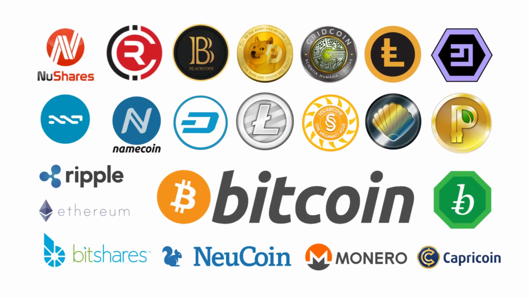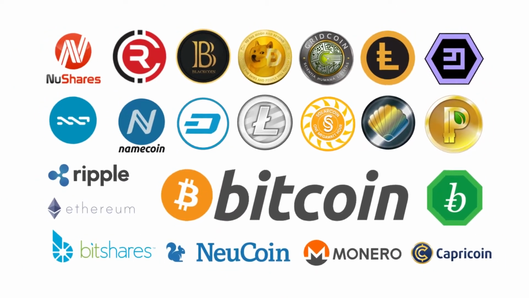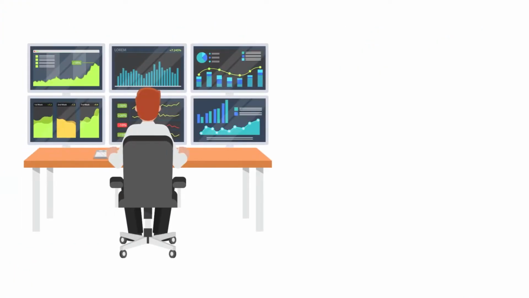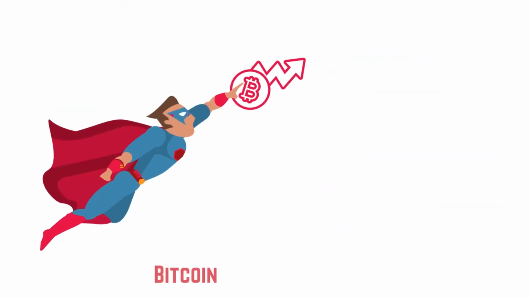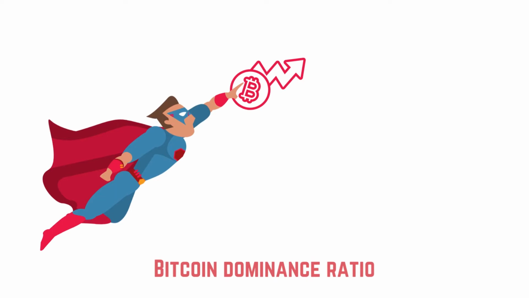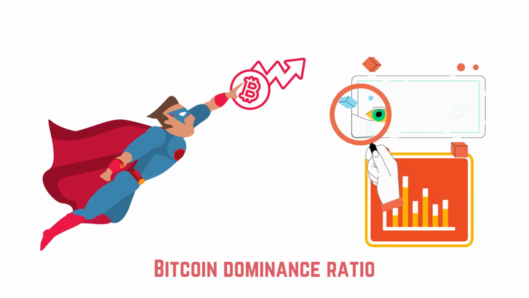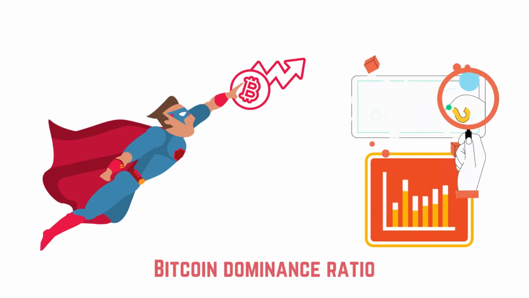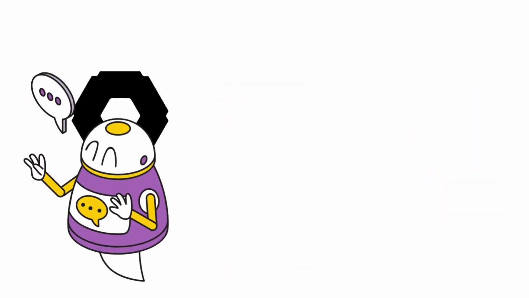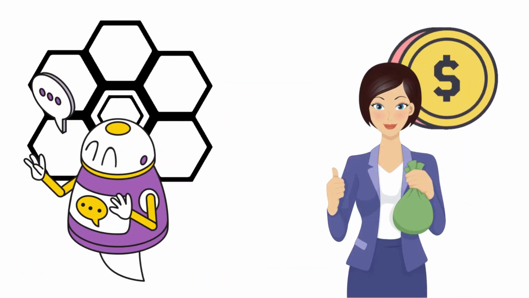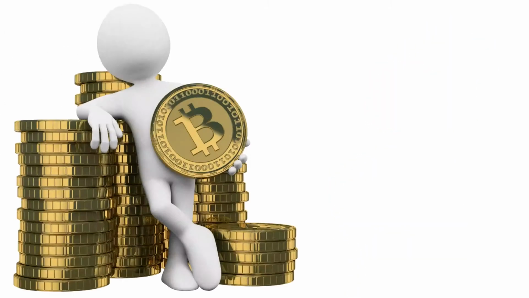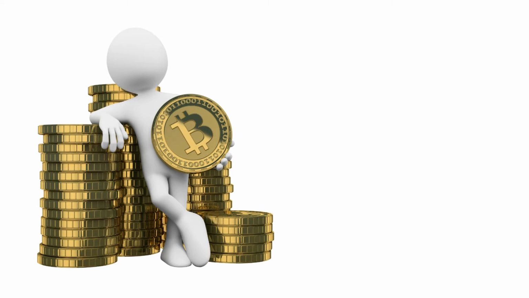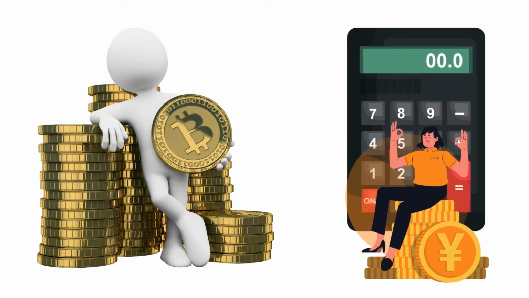With the growth of cryptocurrencies to invest in, traders are continuously on the lookout for new tools to help them predict crypto trends. The Bitcoin dominance ratio is a new measure that traders are using to identify differences in overall market circumstances between Bitcoin and all other currencies. When used properly, Bitcoin dominance can assist you in determining whether trading altcoins is a more profitable trend than trading Bitcoin. In this video, we'll learn what Bitcoin dominance is and how to calculate Bitcoin dominance.